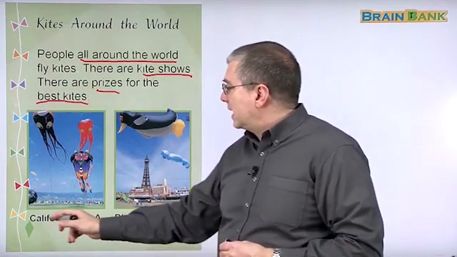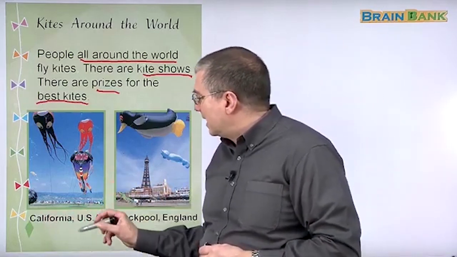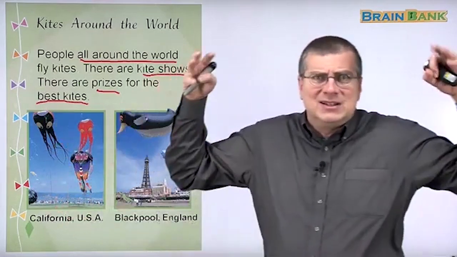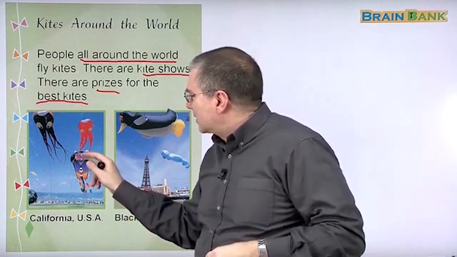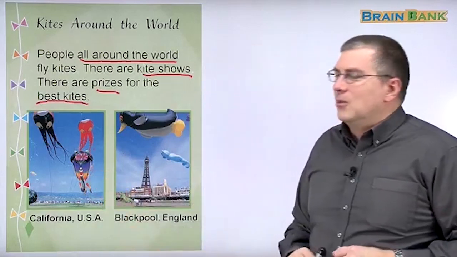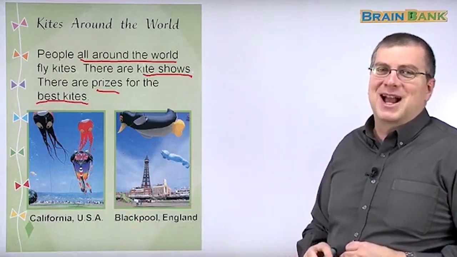Take a look here. We see California, USA. They look like they're near the beach somewhere, or maybe it's a lake. But look at these kites. They look like aliens from another world, right? They're pretty cool. Wow, look at this one. It's got big teeth, 2 eyes, and it's got a very strange tail. Wow, really big, interesting kites.